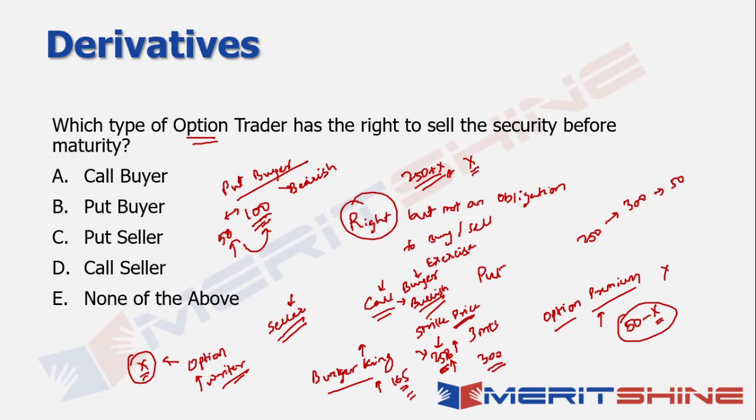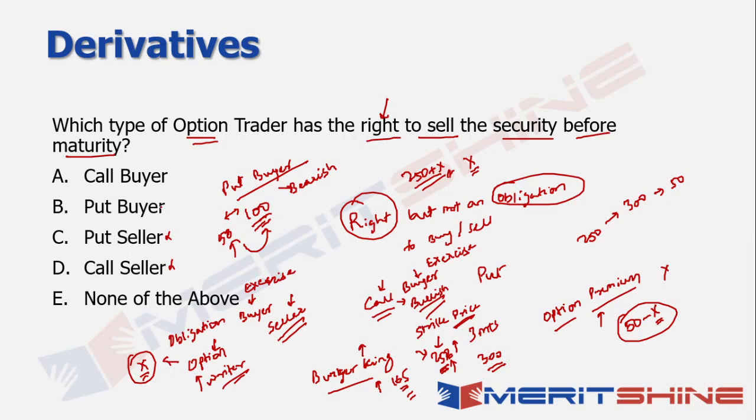Let's come to this question now. What does it say? What type of option trader has the right to sell the security before maturity? So understand one thing, I'm talking about the right and not the obligation. So I'm definitely not talking about the seller here, right? Because seller is the person who's basically the option writer. So he always has the obligation to do what the buyer tells him to do, right? And buyer tells him to do through the exercise of the option. That's the whole idea, right?